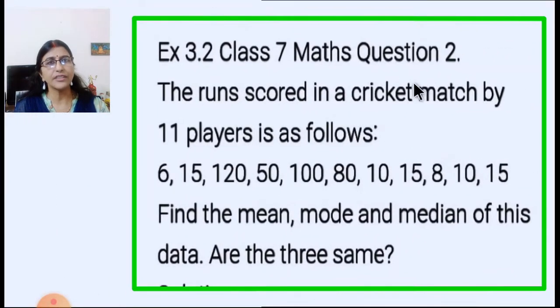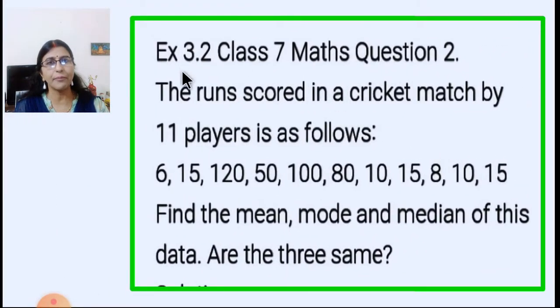Now let us go to question number 2 of the same exercise 3.2. The runs scored in a cricket match by 11 players are as follows. These are all the runs scored by 11 players, and you have to find the mean, mode and median of this data. Are the three the same? That also we will find out.